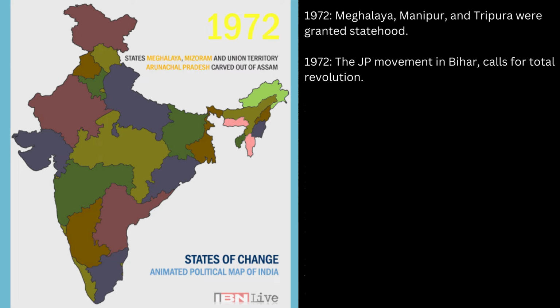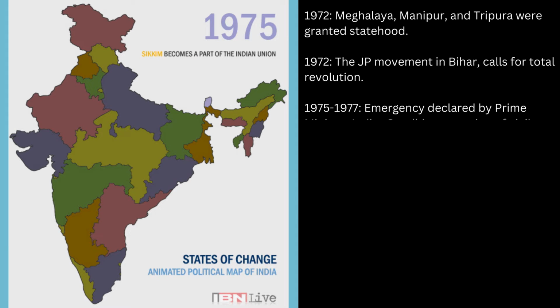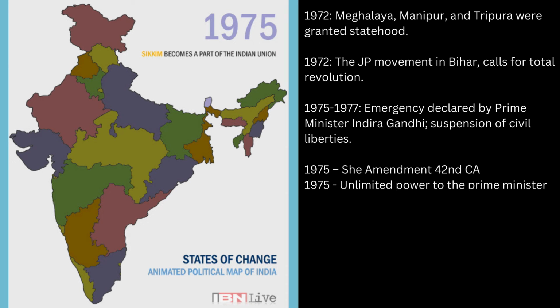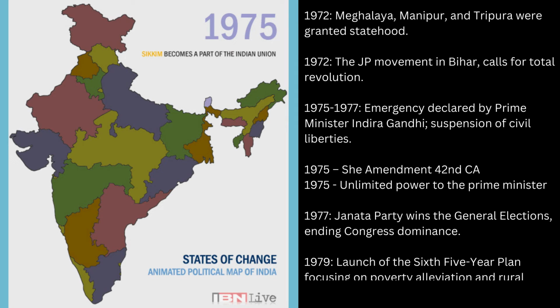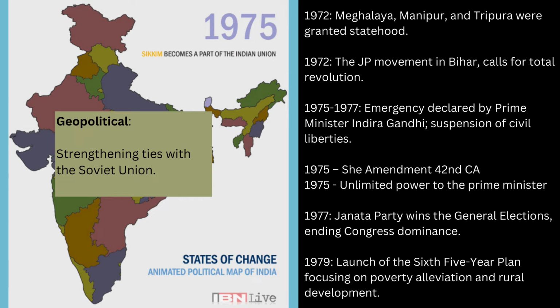The climax came in 1975 when Prime Minister Indira Gandhi declared a state of emergency, curtailing civil liberties. The 42nd Constitutional Amendment granted unprecedented power to the Prime Minister. The emergency ended in 1977 when the Janata Party won the general elections, breaking Congress's dominance. By 1979, the sixth five-year plan was launched, focusing on poverty alleviation and rural development. Geopolitically, India continued to strengthen its ties with the Soviet Union throughout this decade.